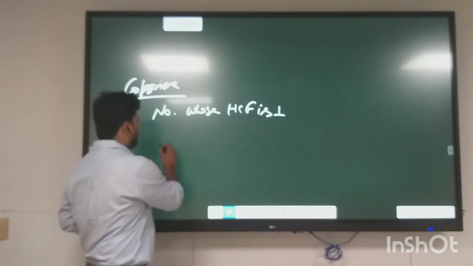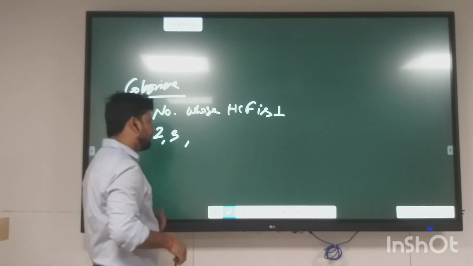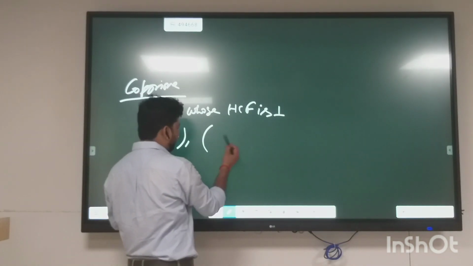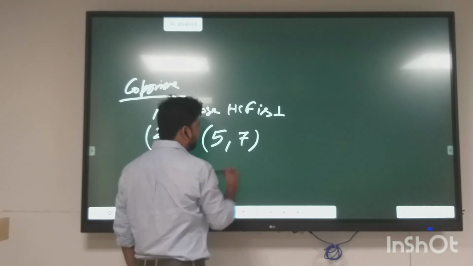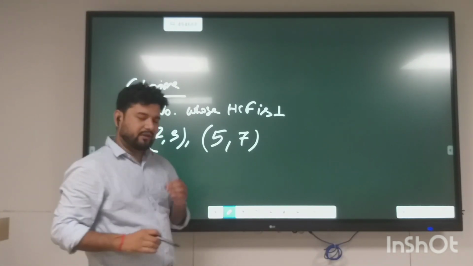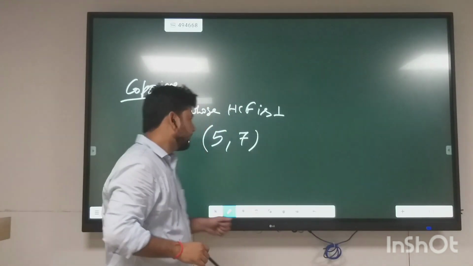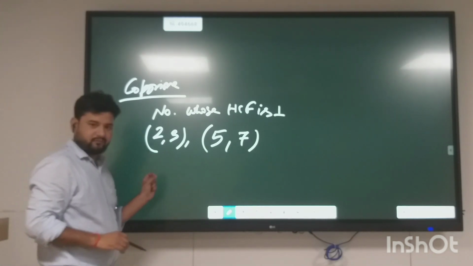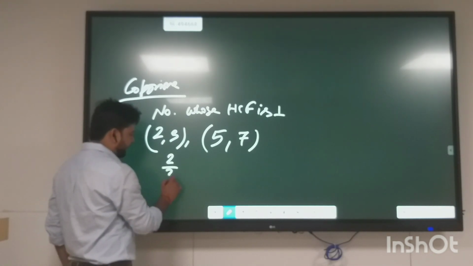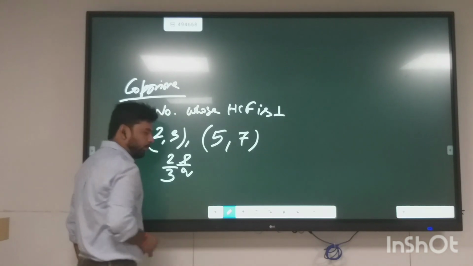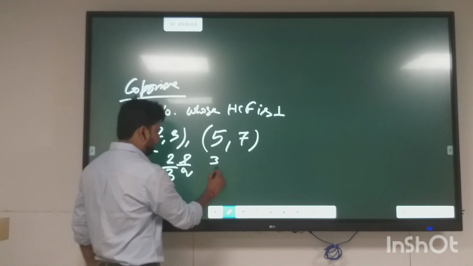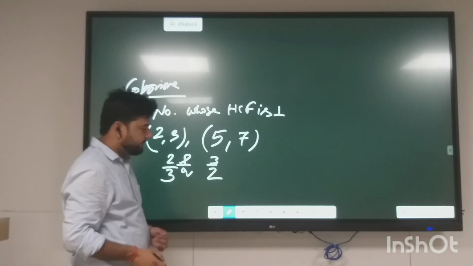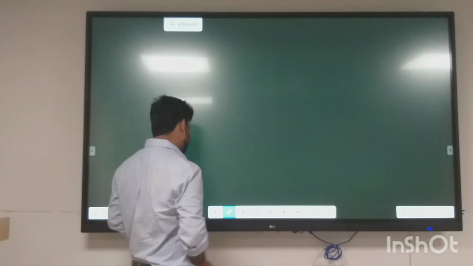Say, two consecutive numbers, 2 and 3, or 5 and 7. These all have HCF as 1, and that is why they are coprime. So these can be represented in the form of P upon Q.